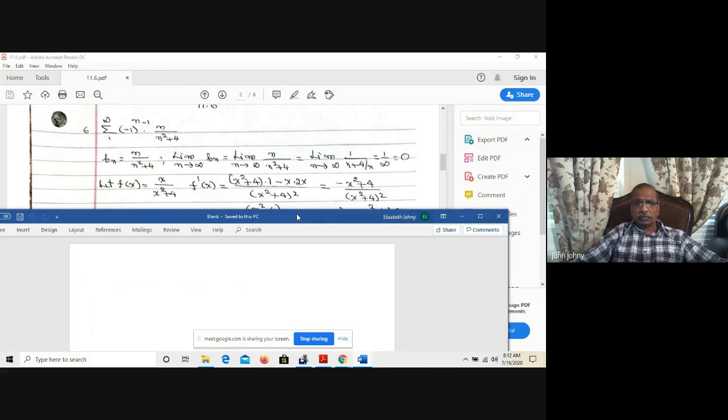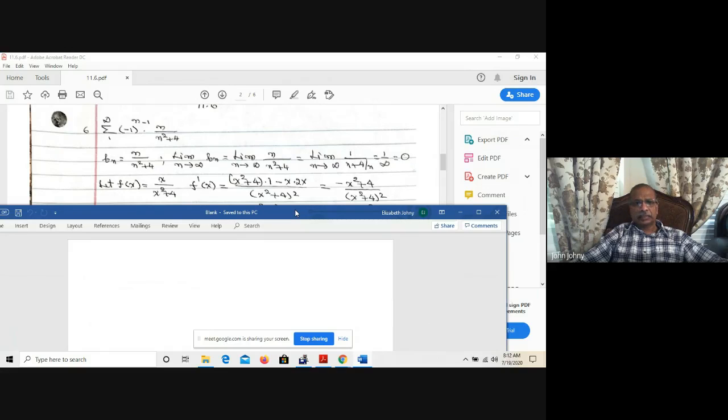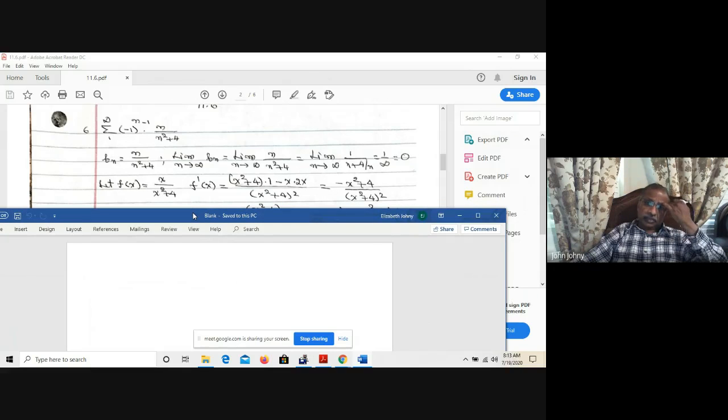And now we are going to see whether it is a decreasing sequence. For that, we are applying calculus here. You might draw the graph also and see. So let f(x) equal x over x squared plus 4. b_n is n over n squared plus 4, so f(x) must be x over x squared plus 4. First derivative, using the quotient rule: x squared plus 4 times 1, minus x times the derivative of x squared plus 4, that is 2x, divided by x squared plus 4, the whole square. This is minus 2x squared plus x squared, that is minus x squared plus 4, divided by x squared plus 4 the whole square.